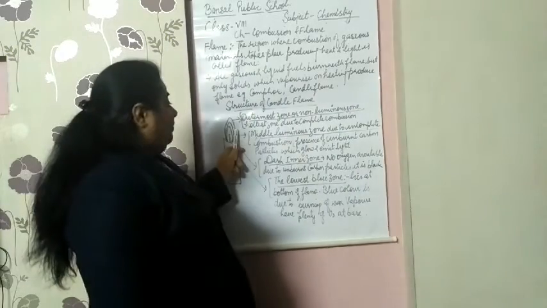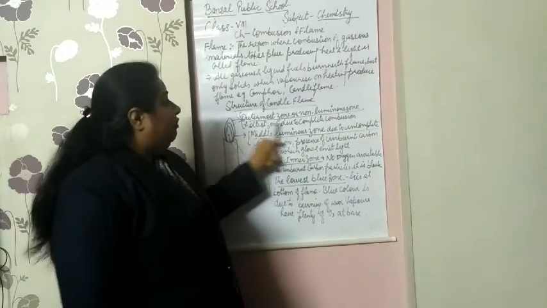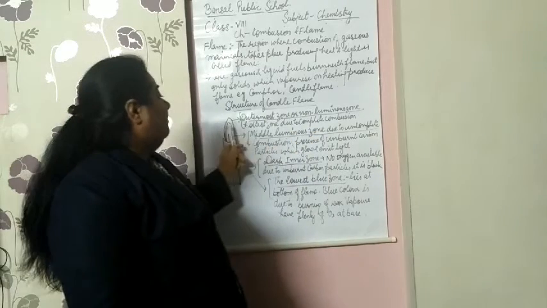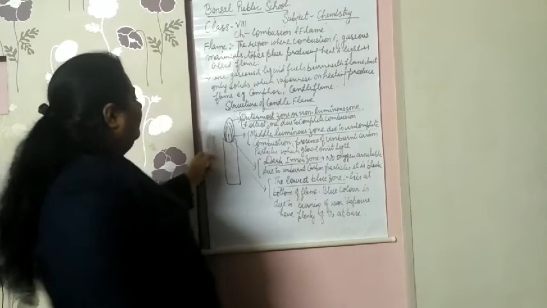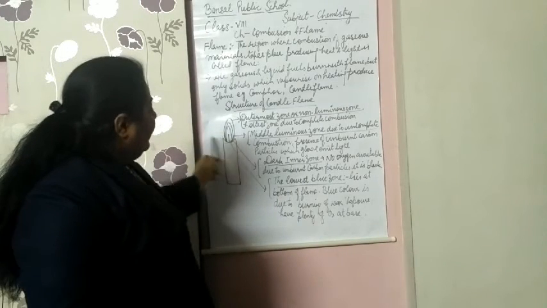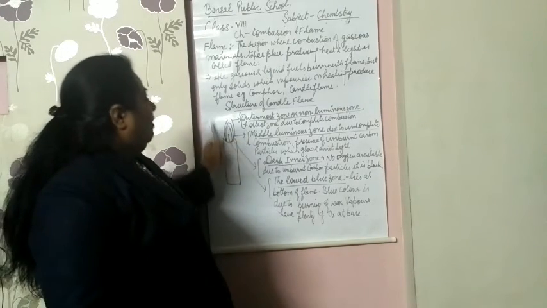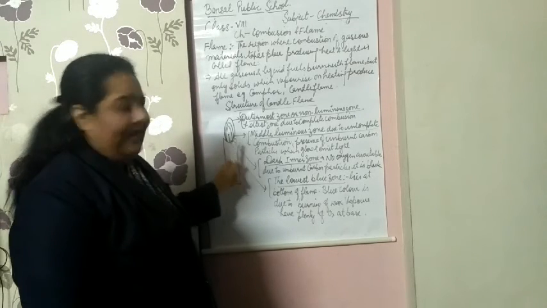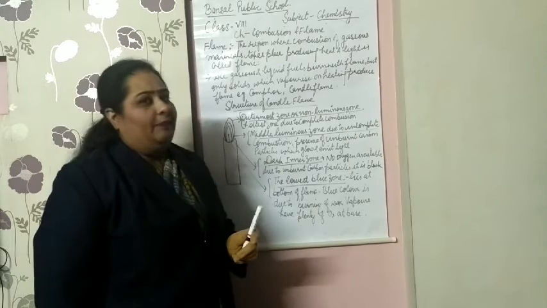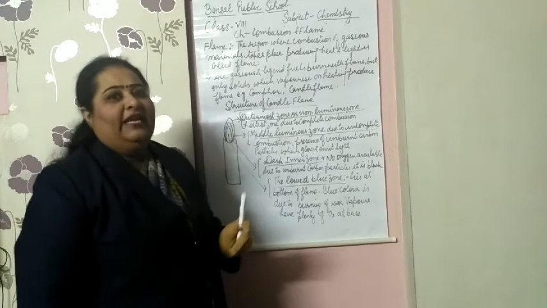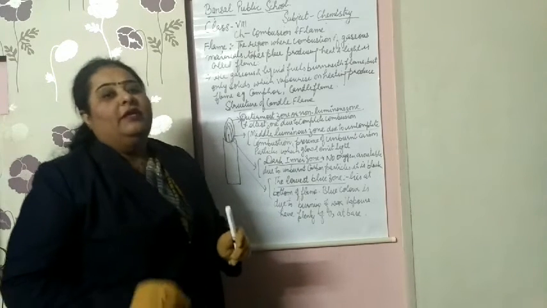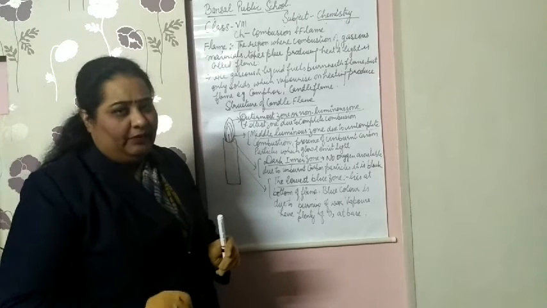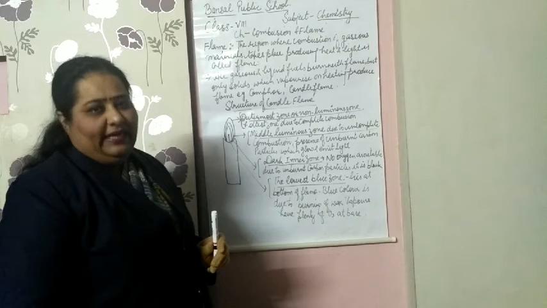As I told you, the outermost is called the non-luminous zone. This is the zone of the candle which has plenty of air supply from all directions, as you can see from the diagram. Combustion takes place in the presence of oxygen, and with a sufficient supply of oxygen, complete combustion takes place, as we discussed in my last lecture.